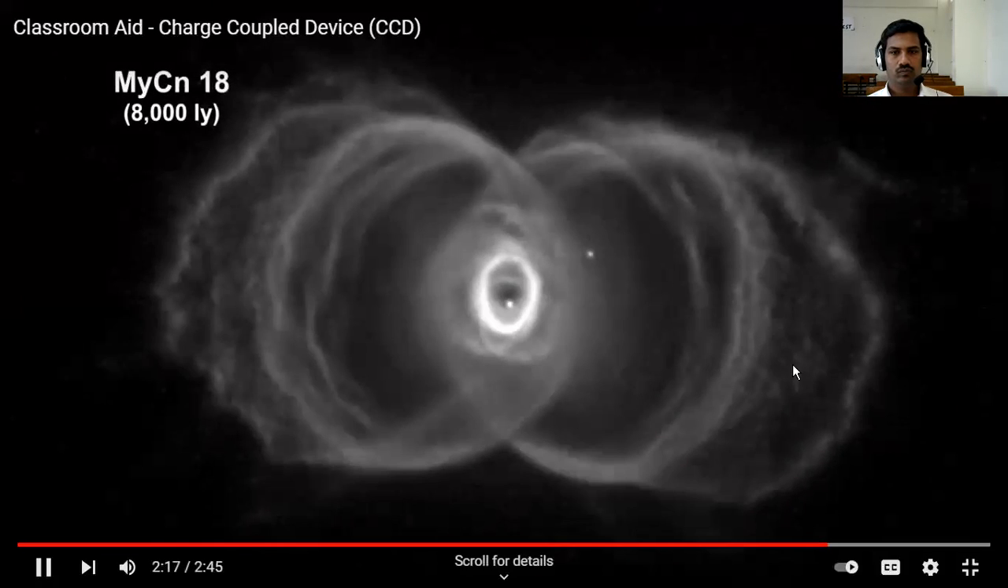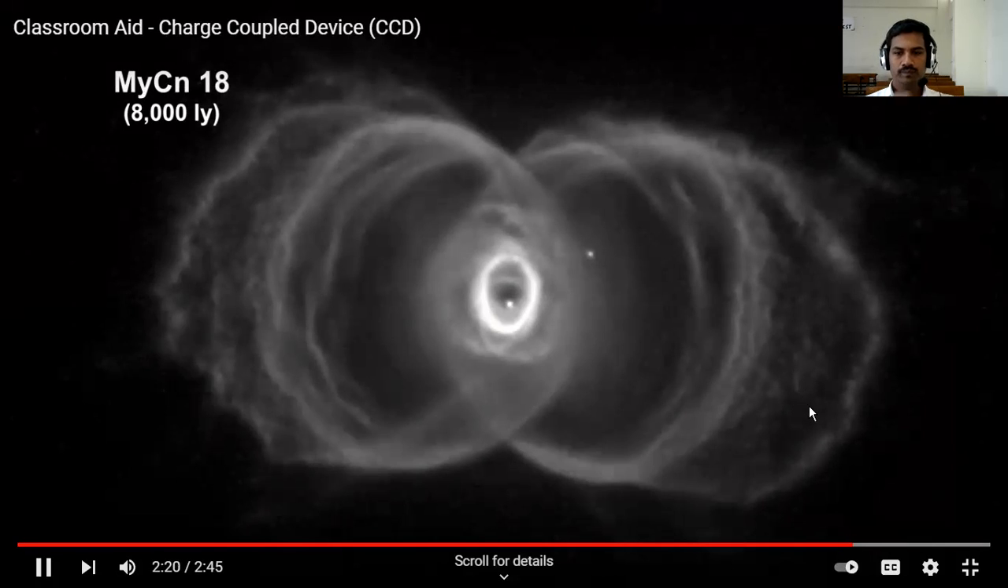CCDs are made of thousands or even millions of these configured as an array. The CCD on Hubble's Wide Field Camera 2 has two 2K by 4K arrays for an 8 megapixel CCD. And as before, for color, we simply repeat observations with filters.